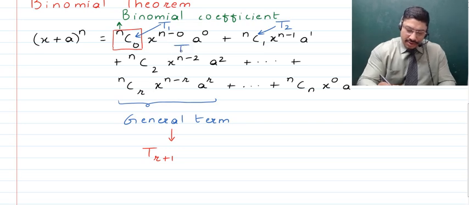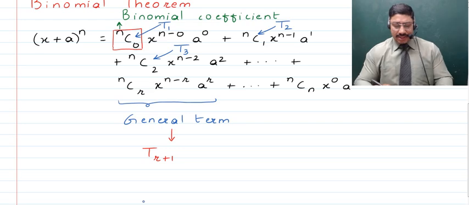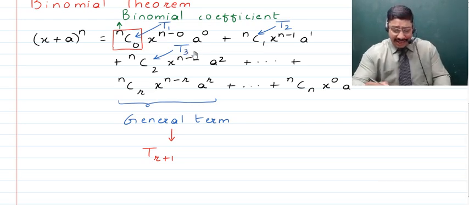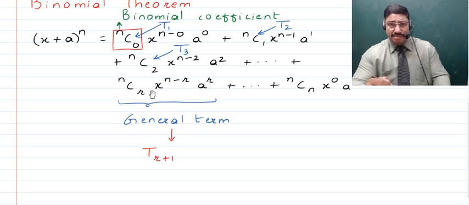Now if you talk about the third term, then the binomial coefficient is NC2. Thus, whatever term you're finding out, in writing the binomial coefficient in the suffix, you will write a number which is 1 less. So here when we are talking about NCR to be the binomial coefficient, obviously the term should be the r plus 1th term.